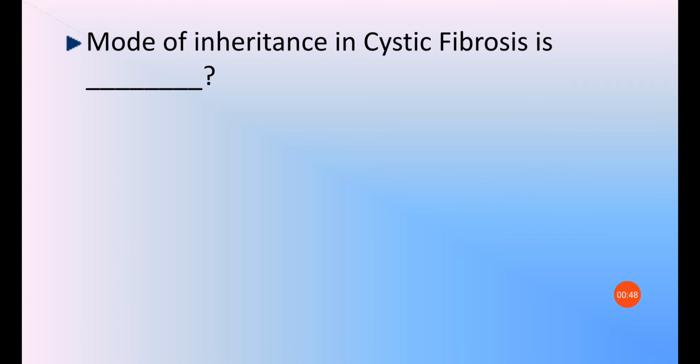The next question is, mode of inheritance in cystic fibrosis. We know that cystic fibrosis is a genetic disorder, and in what way this cystic fibrosis is transmitted from one generation to another generation. That is the question. Whether it is sex linked or X linked or Y linked, what it is. So the answer is autosomal recessive.